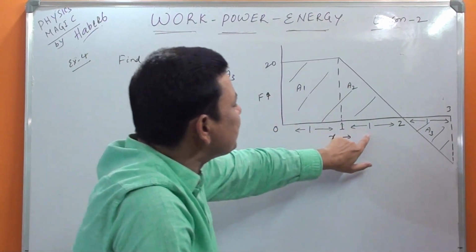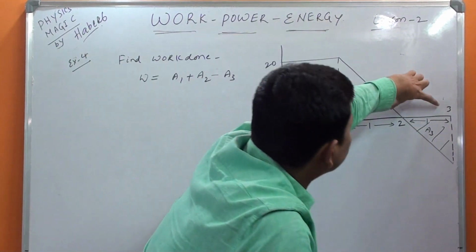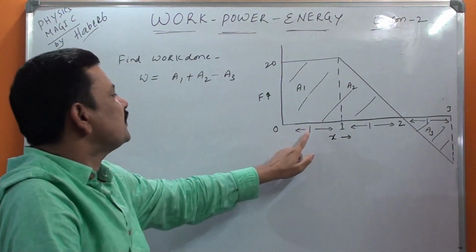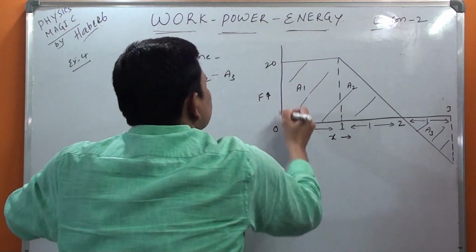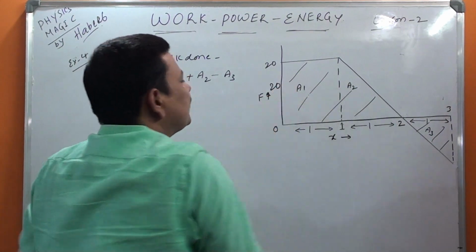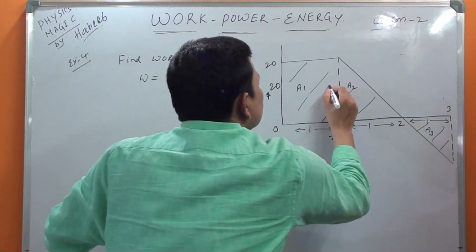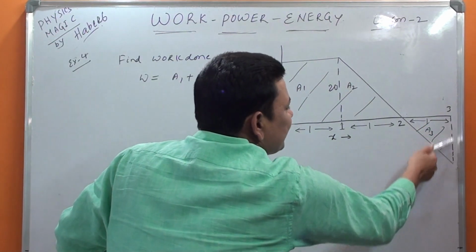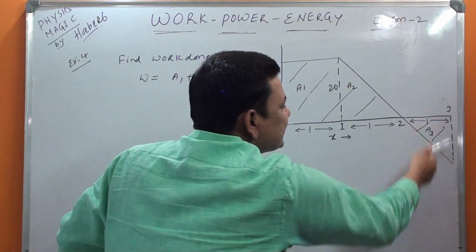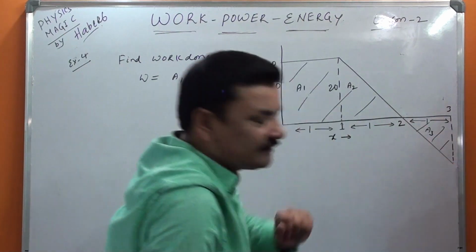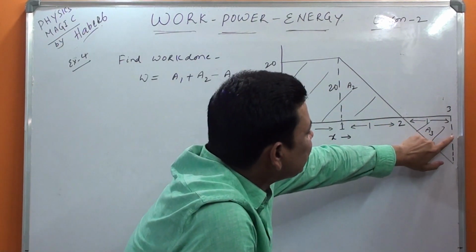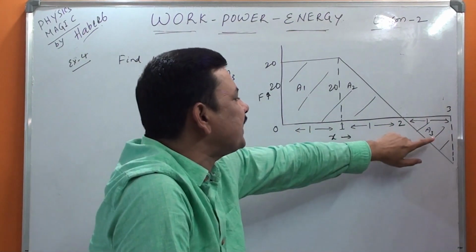So 1 meter, 1 meter, 1 meter you got. Why? 3 minus 2, 1. 2 minus 1, 1. 1 minus 0, 1. Here it is 20. 0 to 20 means this is 20 only. Normally this should also be 20. But the problem is this is not given. Here it is given, but this is not given.